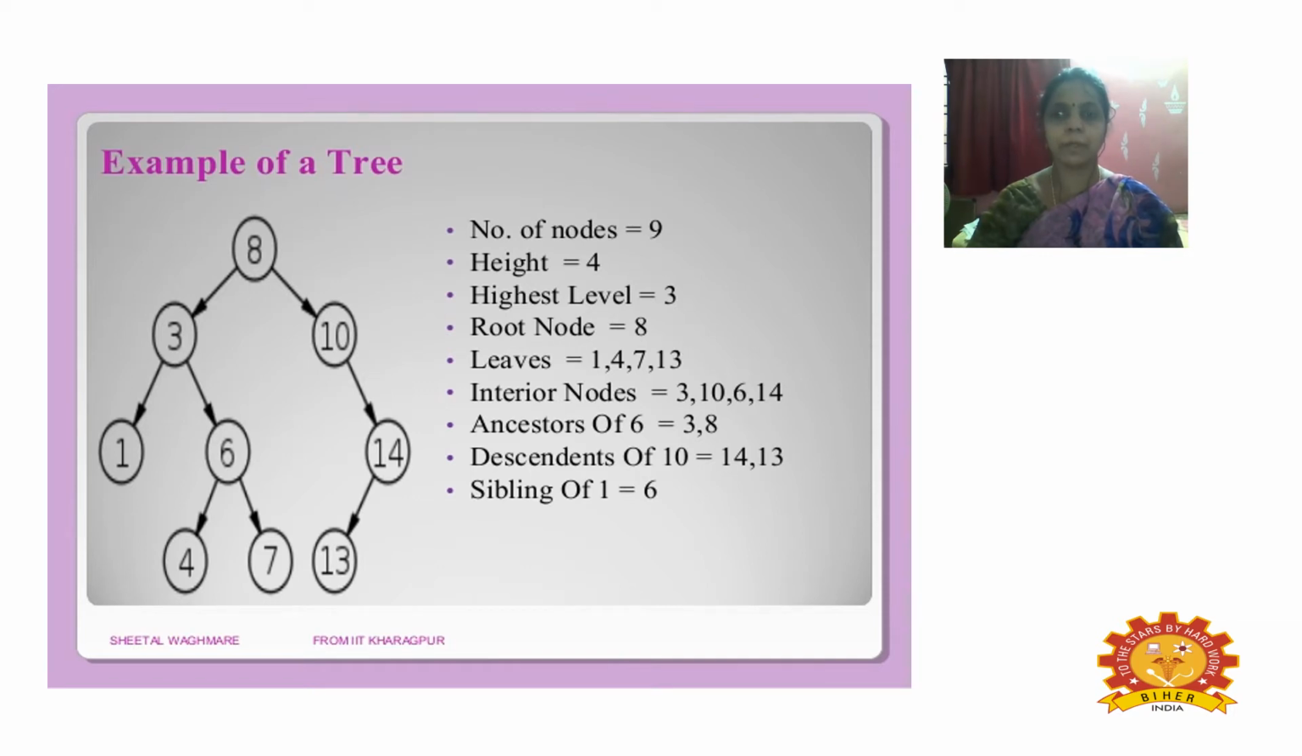In this example, based on the nodes, we can explain the terms used in the tree, and from this diagram we can clearly understand the concepts of each term and the terminologies of the nodes of the tree. The sibling of 1 is 6. So in this diagram we can clearly understand the terms, and from the count of the terms we can easily say what the answers are for each notation used in tree concepts.